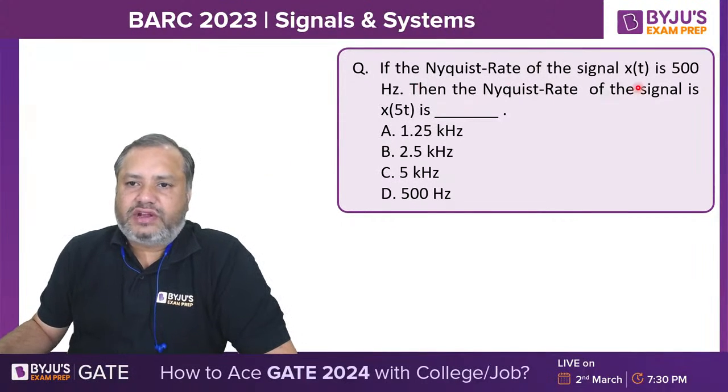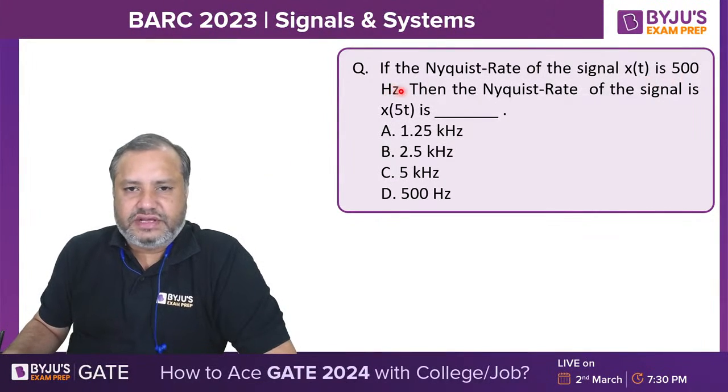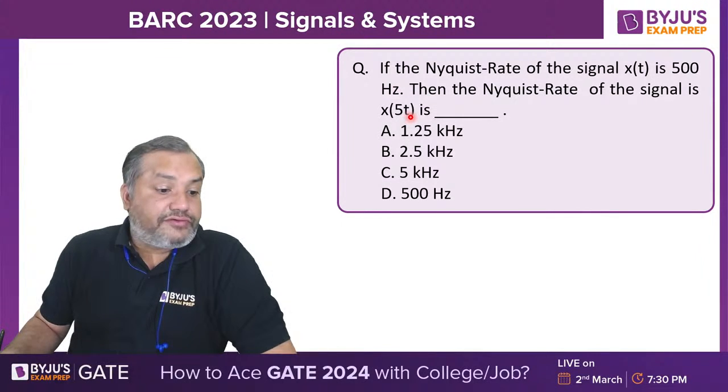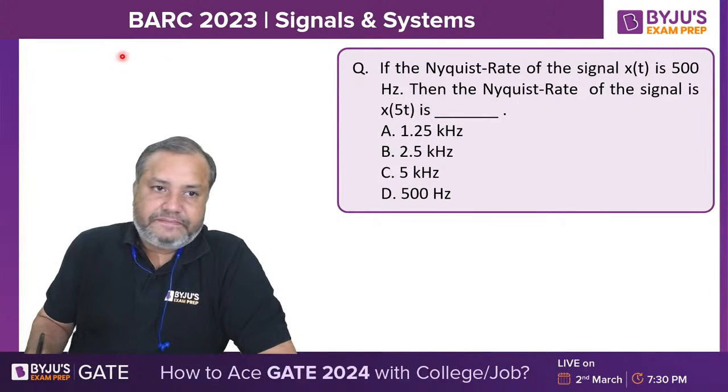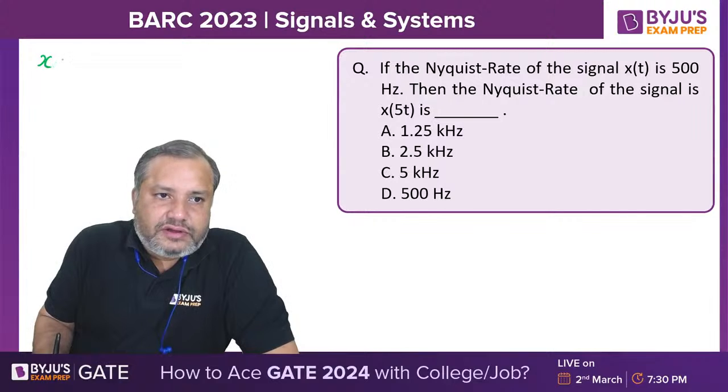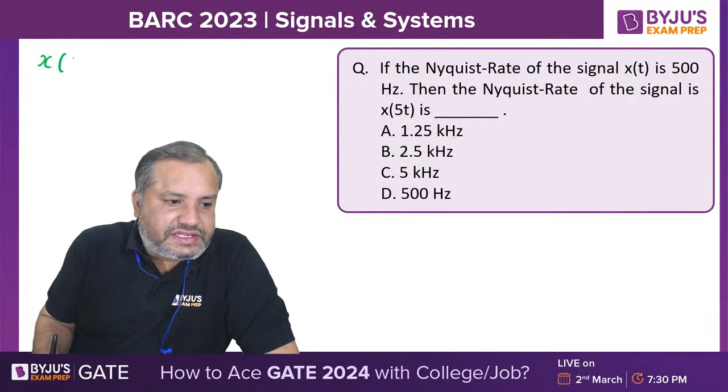If the Nyquist rate of the signal x of t is 500 Hertz, then the Nyquist rate of the signal x of 5t? Very nice question. See here, what happens?